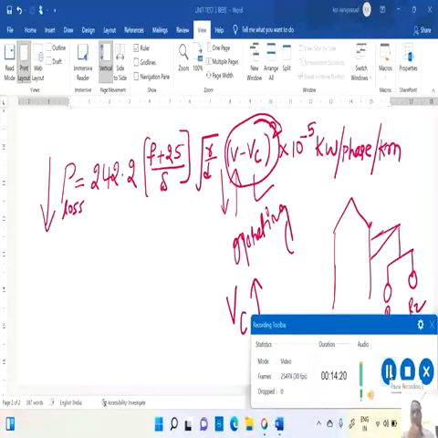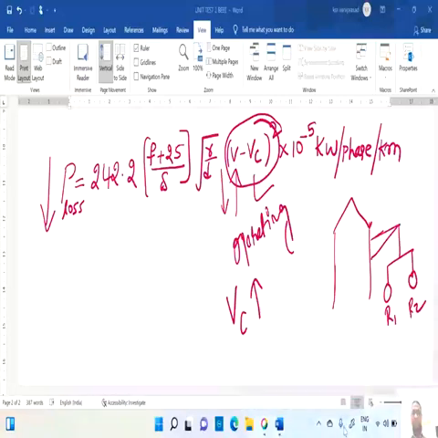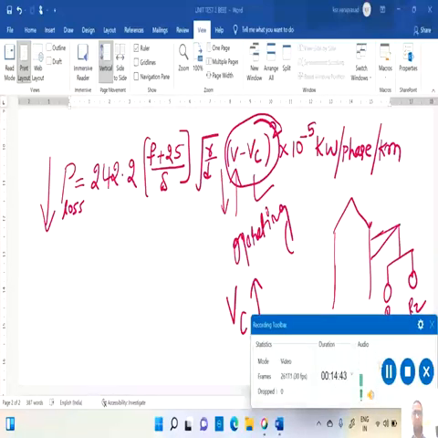And another method to reduce the corona is by increasing the spacing between the conductors. Like that also we can reduce the corona effect. Either by increasing the spacing or by using bundled conductors, we can reduce the corona effect. This is a very important topic. With this I think you got an idea of how we can control the corona effect in the transmission line and how it is produced.